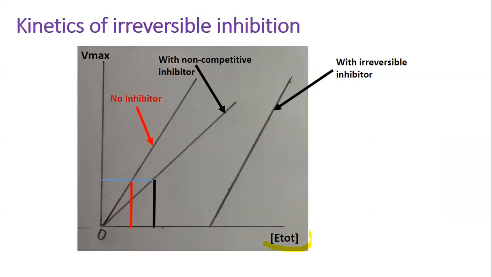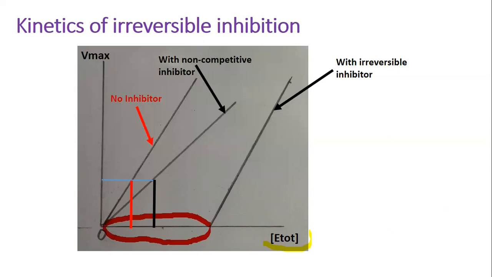However, even if the enzyme concentration is low, we still can see that the reaction can proceed because some enzyme molecules are free from the non-competitive inhibitor. It is a reversible inhibitor. It can dissociate from its enzyme. Irreversible inhibitors block enzyme molecules completely, and at a certain enzyme concentration, the reaction cannot occur at all.